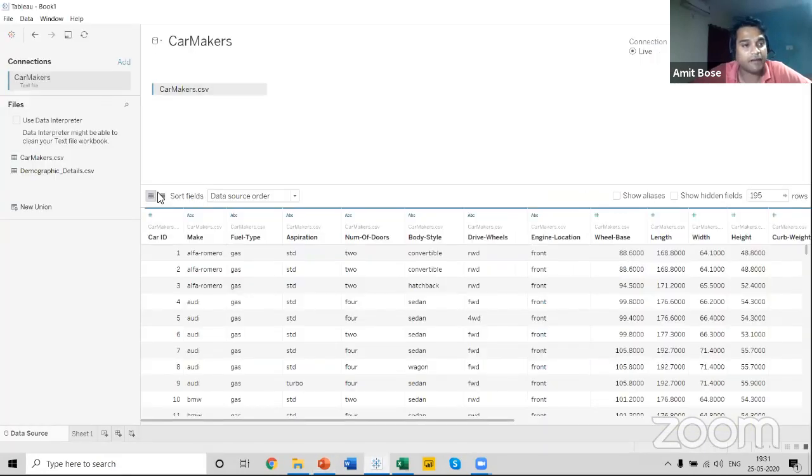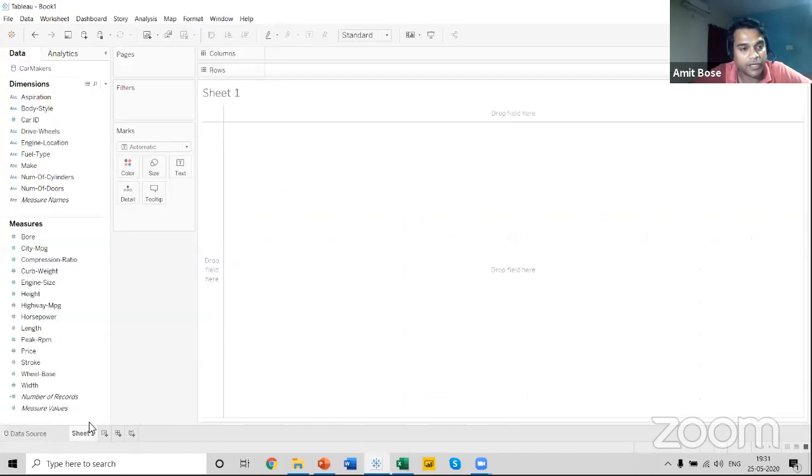So I have connected to this data set, and let me go to Sheet 1. As we can see, this carmaker.csv has already been connected. Go to the sheet workspace, and before I start working, let me have a look. As I mentioned in my previous session, you need to first have a fair look and go through the data set, to see whether it needs certain changes, whether certain measures should be shifted to dimensions or certain dimensions into measures. It's very important that you have a look before you start working.